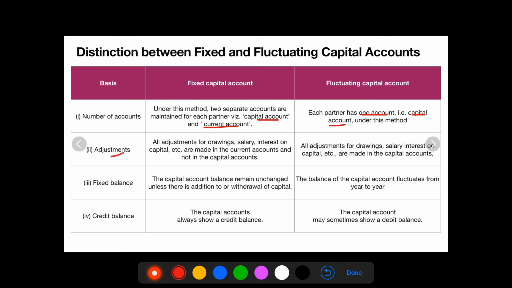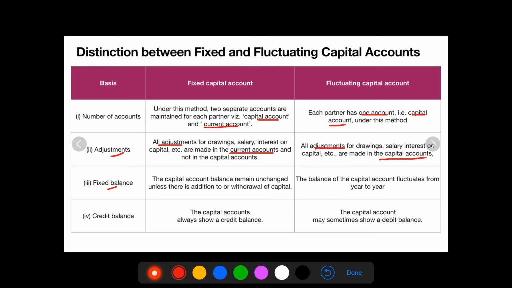Point number 2, adjustments. All adjustments like drawings, salary, interest on capital are made in the current account and not in the capital account. So all adjustments are recorded in the current accounts of the partners. While in fluctuating capital account, all adjustments are recorded in the capital accounts of the partners.